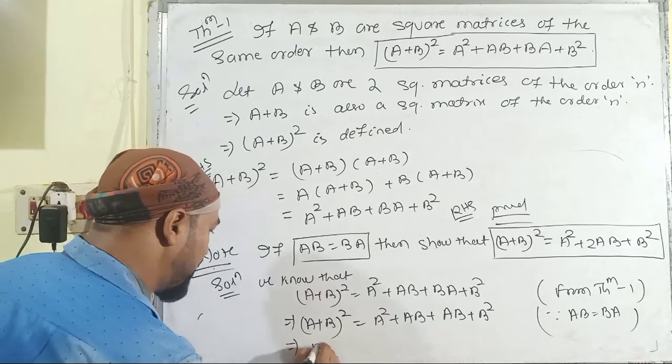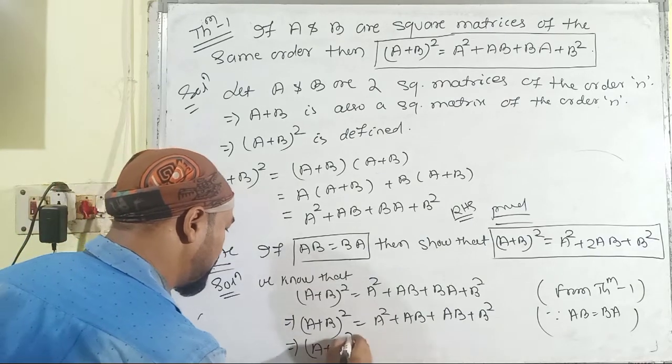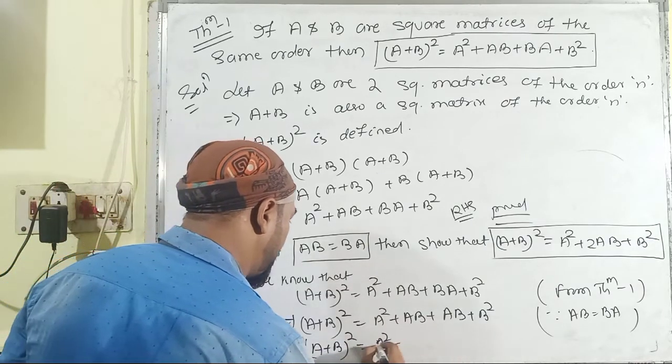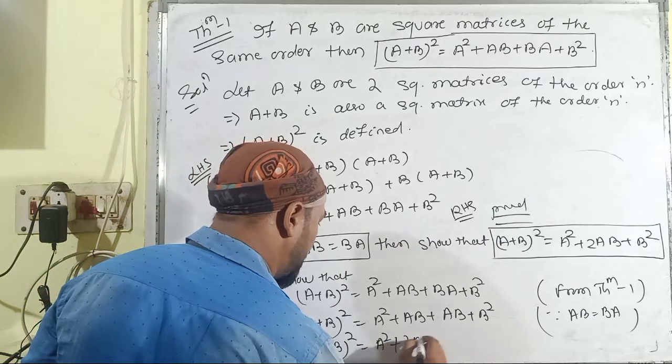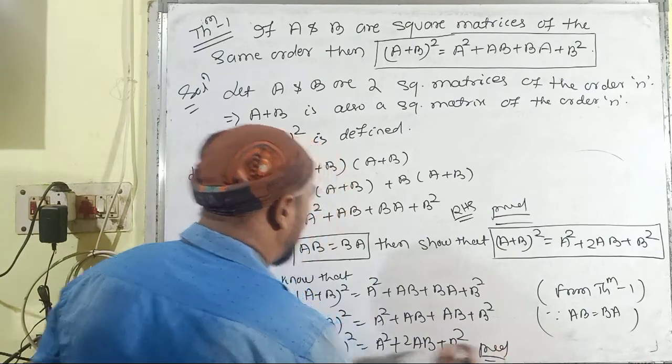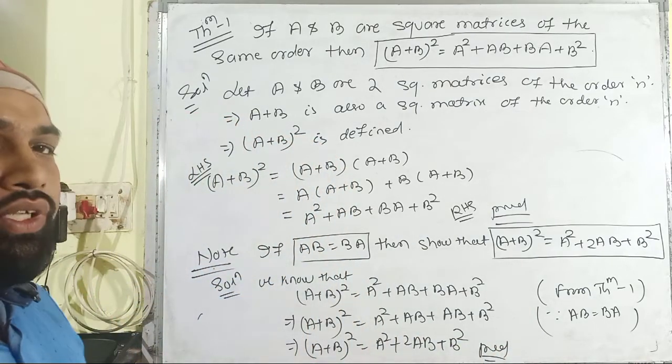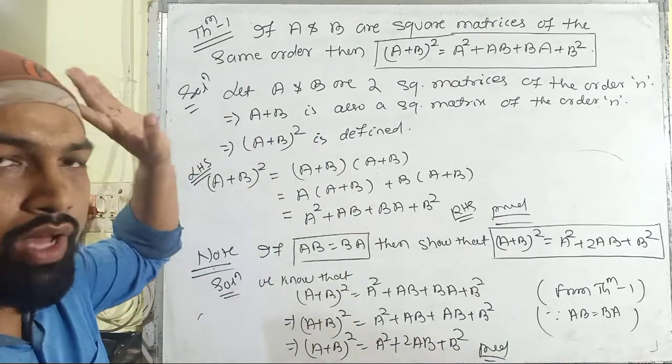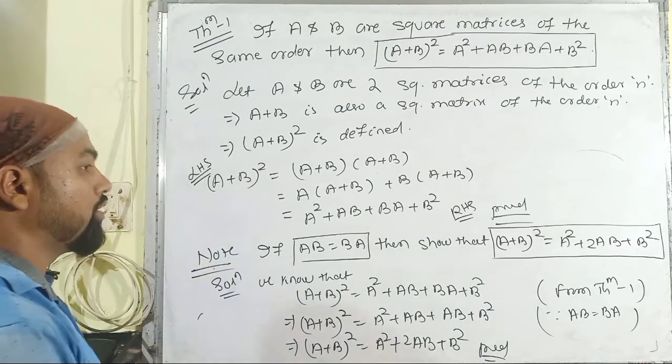So you have whole square of A plus B is equal to A square plus 2AB plus B square, and here it is the proof of the note which is based upon theorem number 1. Then let us move first to theorem number 2.